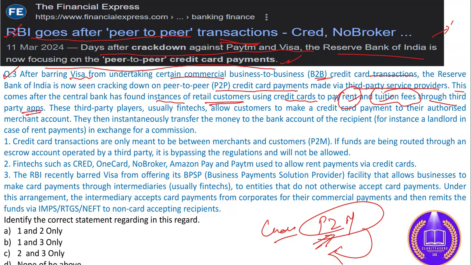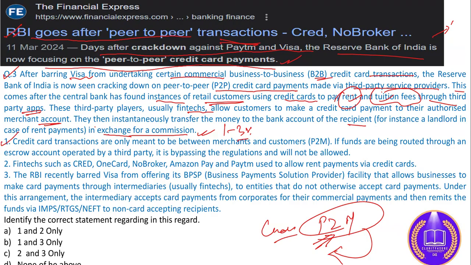Okay, these third party players, usually fintechs, allow customers to make a credit card payment to their authorized merchant account. They then instantaneously transfer the money to the bank account of the recipient in exchange of some commission. Okay, so 1 to 3% this commission is there. So these things need to be regulated.